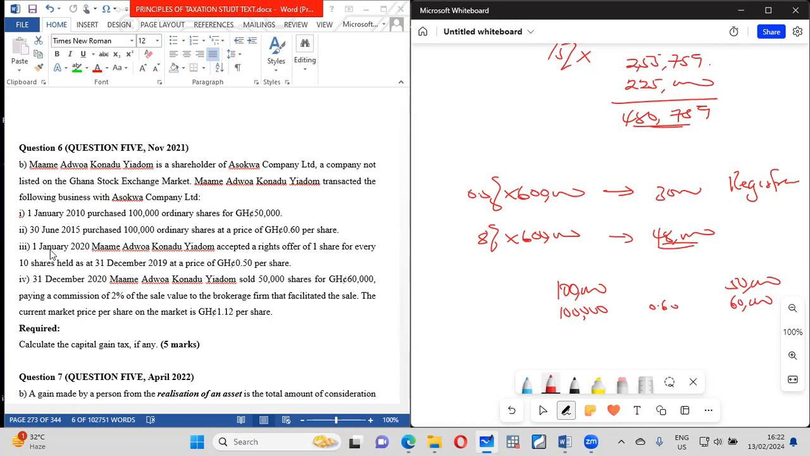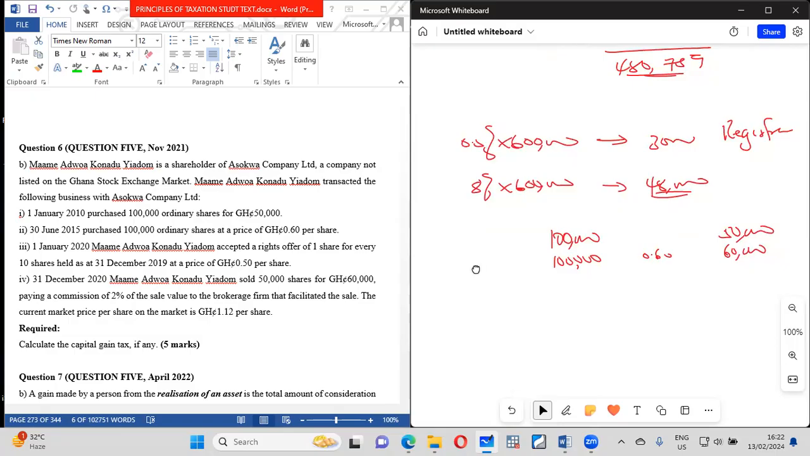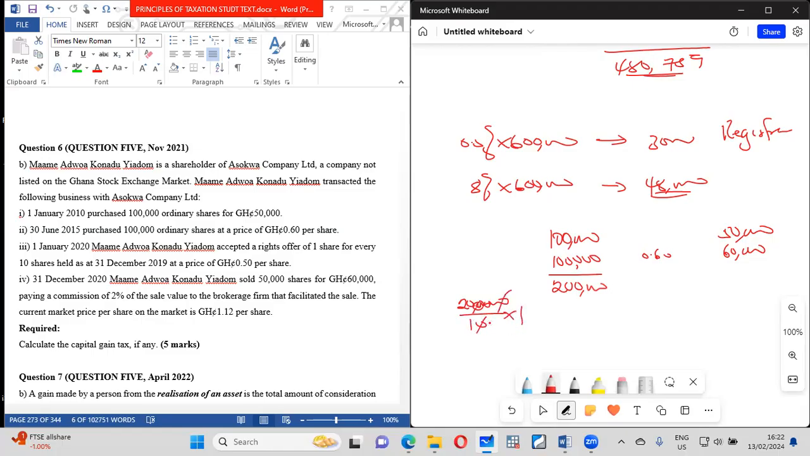So he's been buying shares. Each time he buys, it increases his share capacity. On the day that he will sell, he will get his profit. So you just put the date here. And it says that in January 2020, Mama accepted the rights issue for 1 share for every 10. So it means that at this time, he's having 200 shares. For every 10, she's collecting an extra 1. So out of the 200, that is 20, right? So she will have another 20 shares.